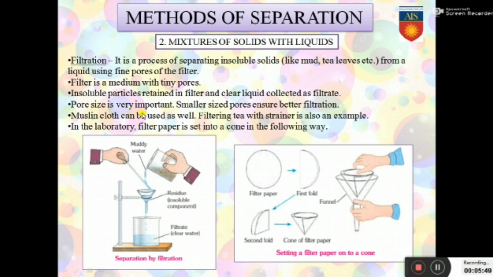The pore sizes of the filter paper are very important. Smaller sized pores ensure better filtration. Muslin cloth can also be used. Filtering tea with a strainer is also an example of filtration.